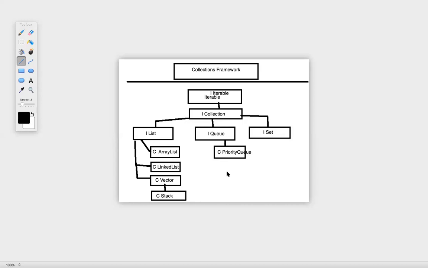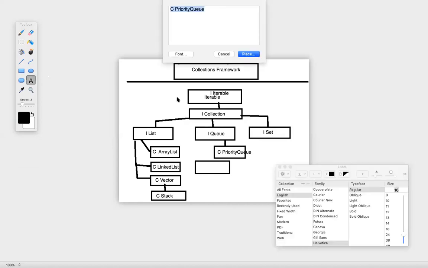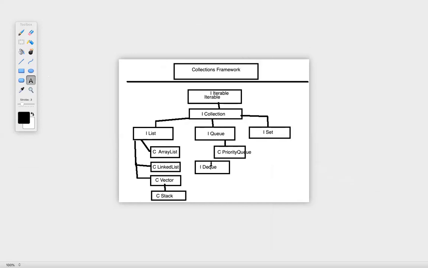But within queue, we also have one more interface, and this particular interface is called DQ. This is an interface, guys. See, this is a class and this is an interface.